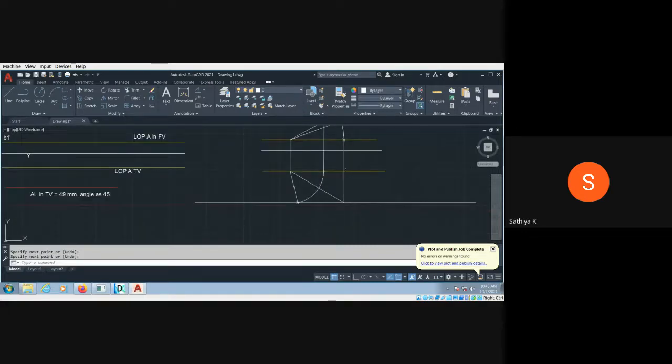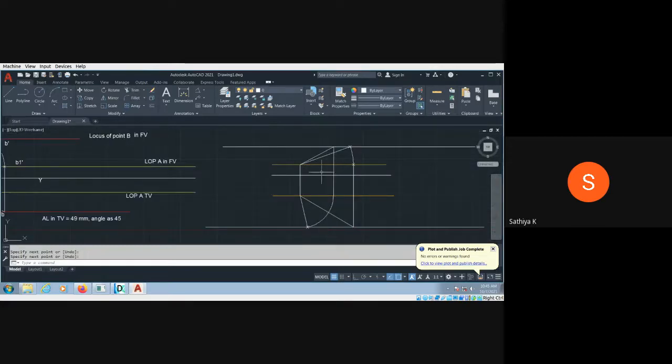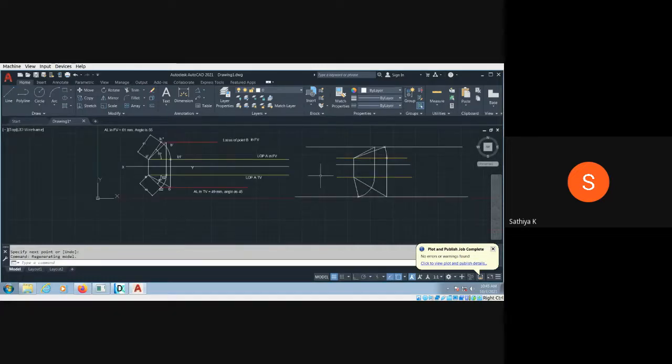I have not made it for actual dimension, so I just tell the procedure. Okay, so after completing this line you can easily draw. Then you have to take the projection in the opposite plane, and this is a new point. And this piece of line you have to rotate by using the circle command and trim command. Okay, so this is a simple step. I hope you can do it. Okay.